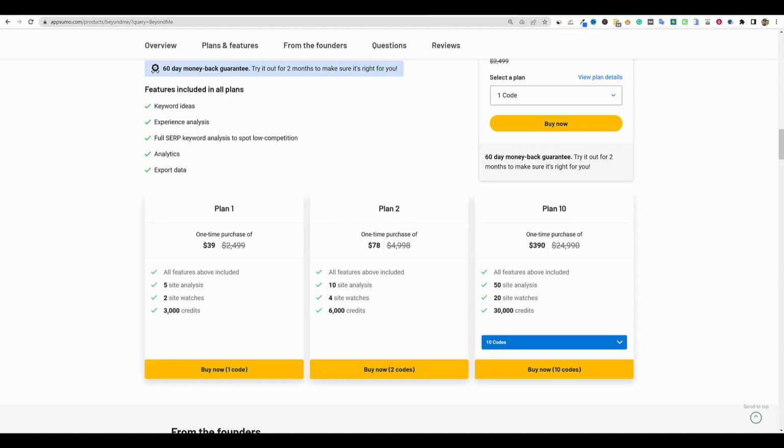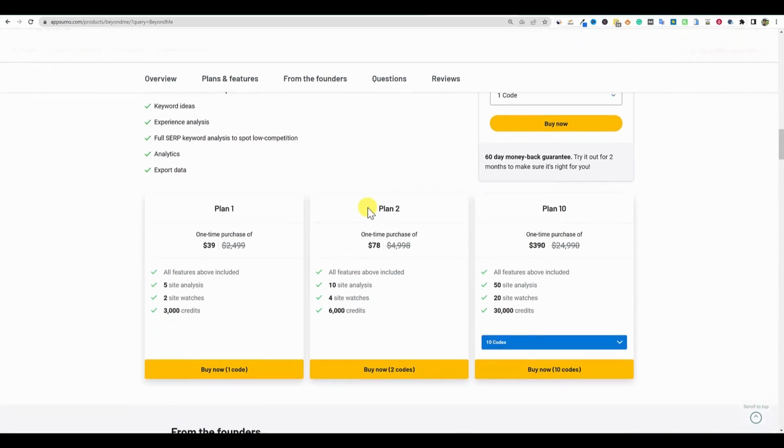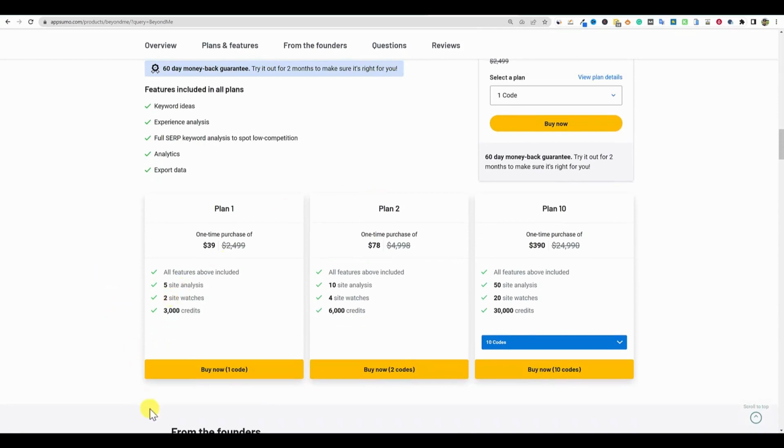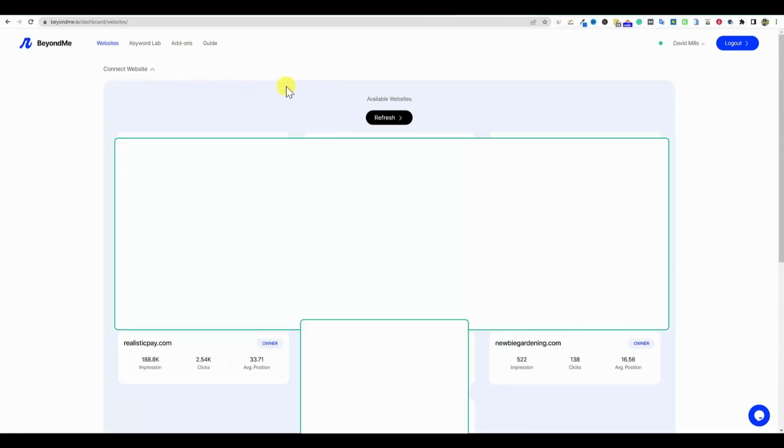So what we're going to be doing now is looking at the tool. So I'm going to go and purchase this tool, and then we'll be right back and we'll start doing a demo. Be right back. Okay, perfect. So you actually can connect your websites, and then you're going to see, I'm going to go ahead and blur these websites out, but I will keep a couple of them available.